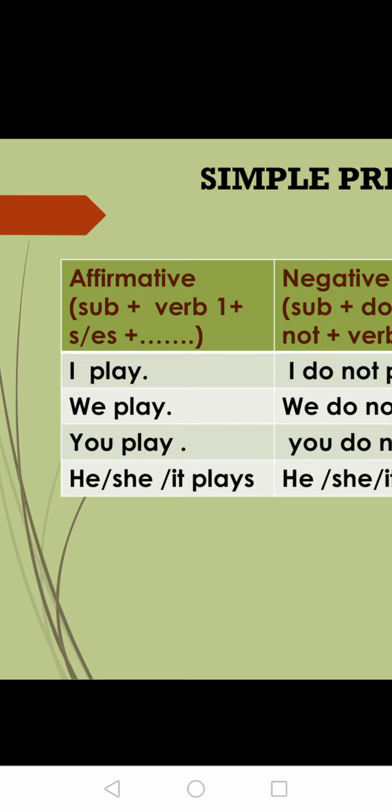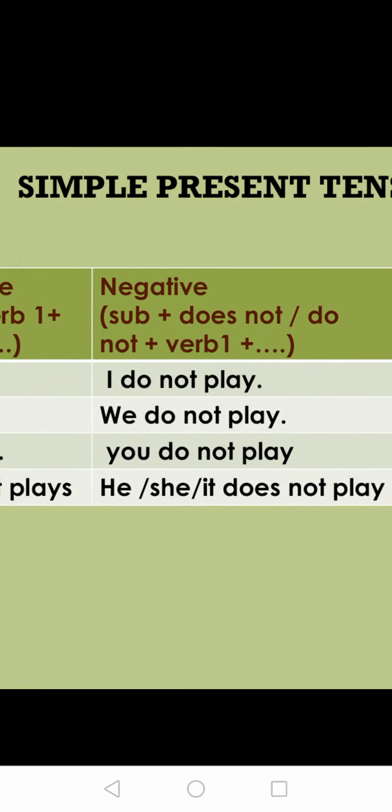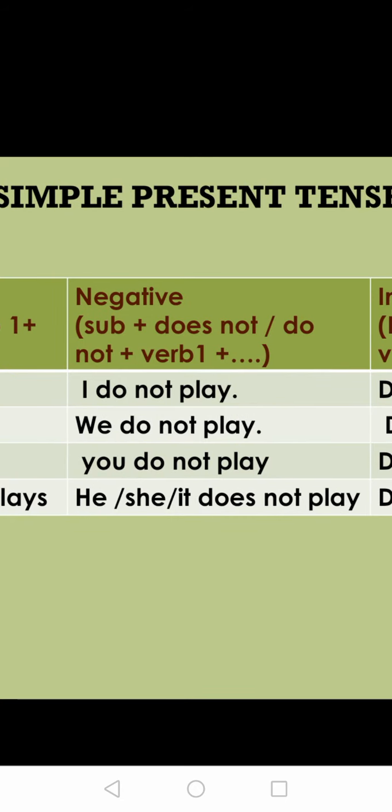Subject plus V1 plus S/ES plus remaining sentence or object. I play, we play, you play, he, she, it plays. Next is negative. For negative you need subject plus do not/does not plus V1 plus remaining sentence. Not is necessary in negative. So I do not play, we do not play, you do not play, he, she, it does not play.